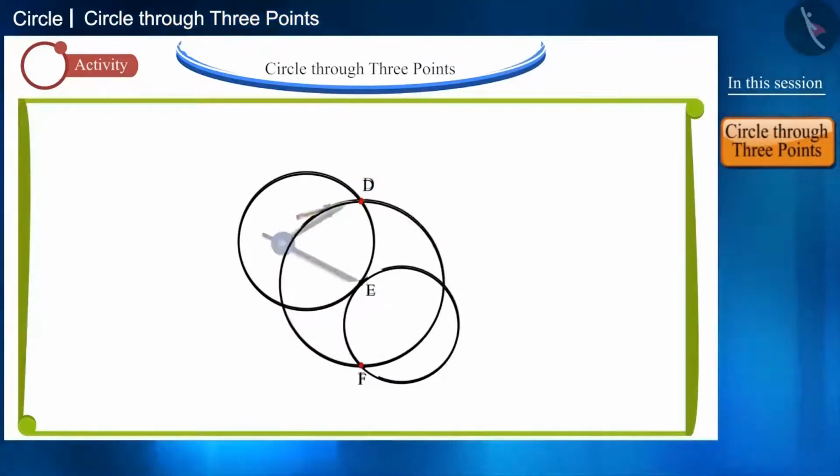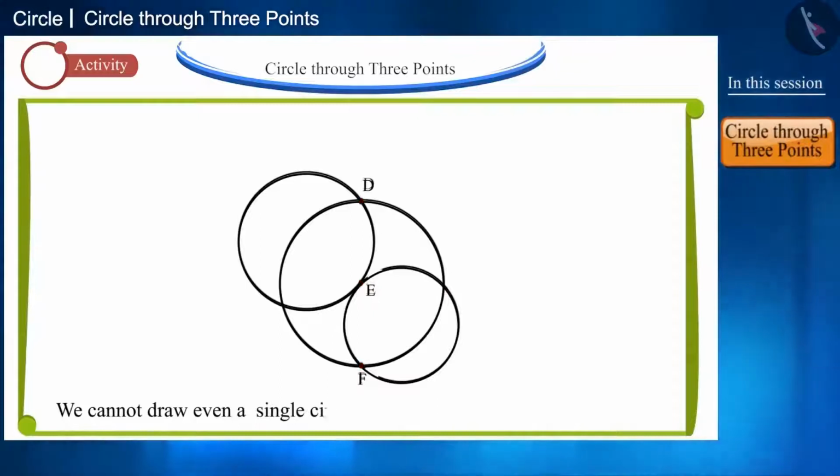And if we take points D and F, then point E comes in the middle of the circle. You can see that the third point will always be either inside or outside the circle passing through 2 points. Therefore, we cannot draw a single circle passing through 3 collinear points.